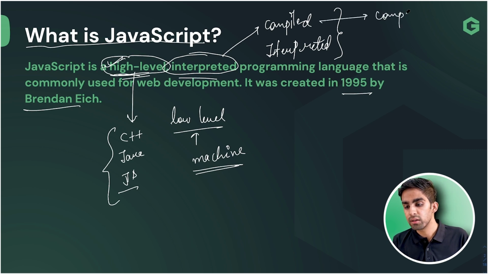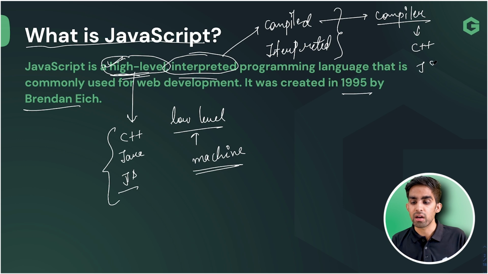The languages which are compiled by a compiler are known as compiled languages. Examples of this are C++, which has a C++ compiler, and Java, which has a Java compiler as well. So we have these examples for compiled languages, team.